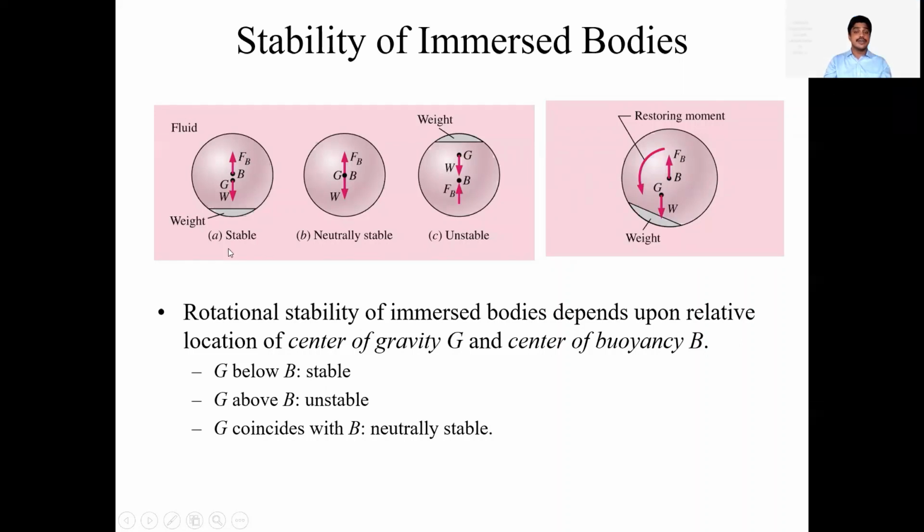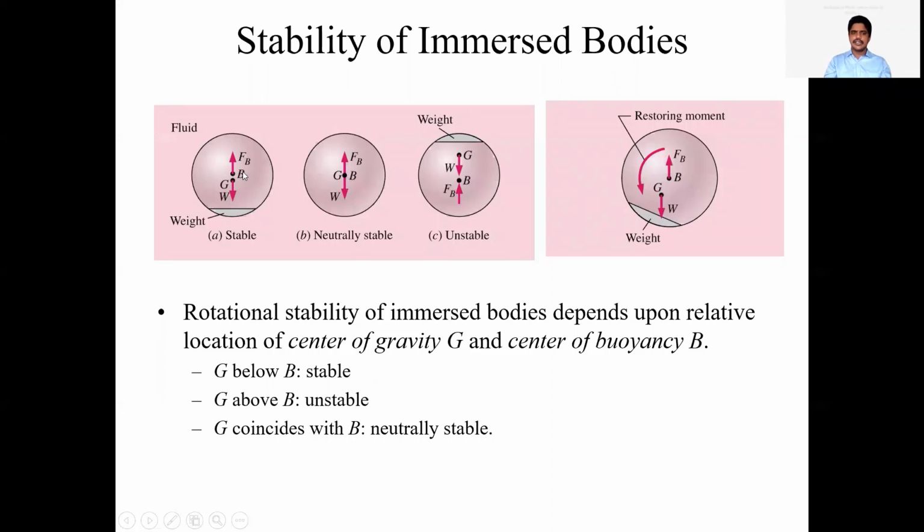So here on screen we can see a stable body. The force of buoyancy point is represented by B, and the force of buoyancy is represented by FB. And here G represents the center of gravity point, and W is the weight of the body. So don't get confused, here the W represents the weight of the body.